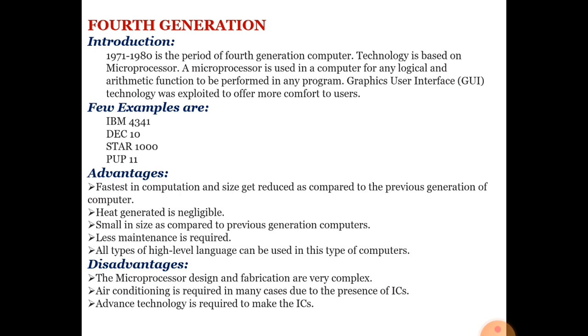Million instructions per second. Think of it, a microprocessor can process millions of instructions per second. Within 1 second, a fourth generation computer can process millions of instructions. All the alphabetic and numerical language was used to instruct the fourth generation computer. Easy to operate, no more power is required. Now, disadvantage: the microprocessor design and fabrication is very complex.